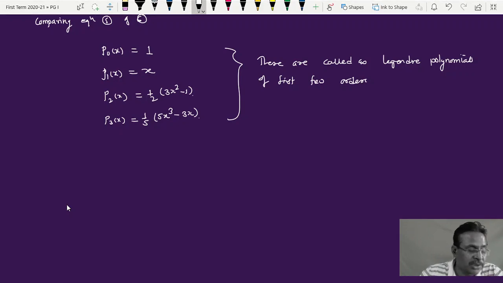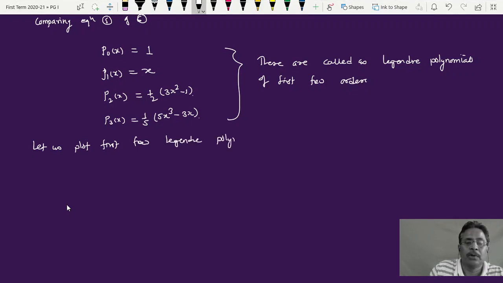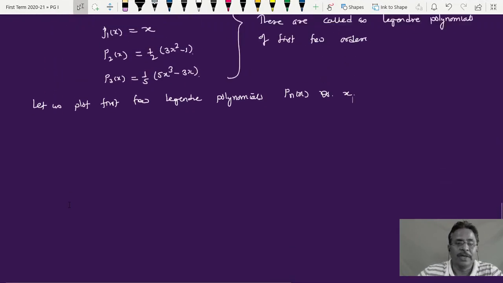Can we plot this? So let's plot the first few Legendre polynomials. That is, we have to plot a curve Pn of x versus x.